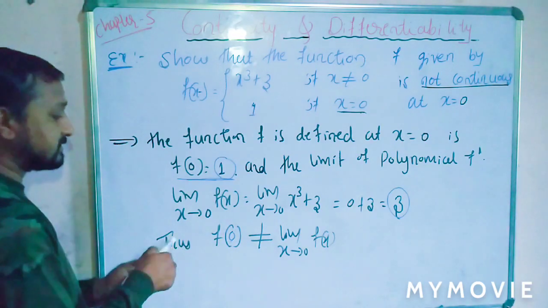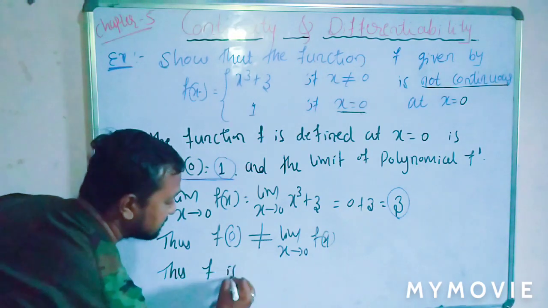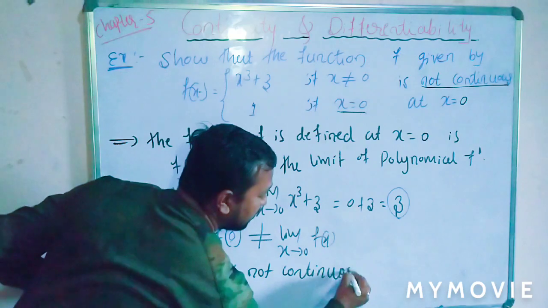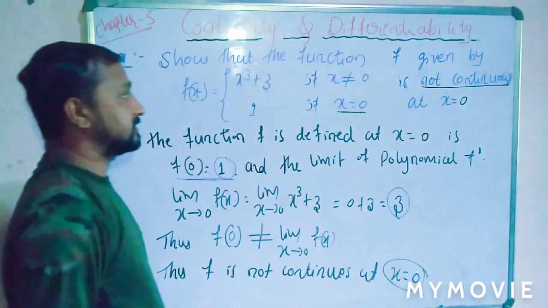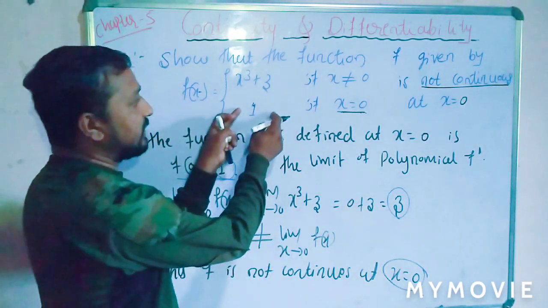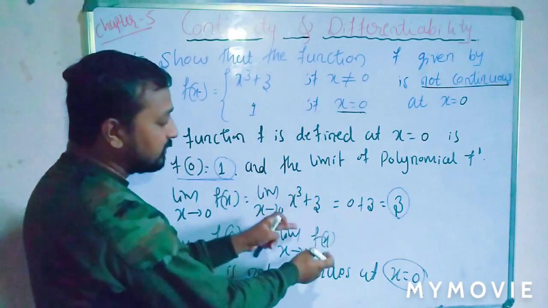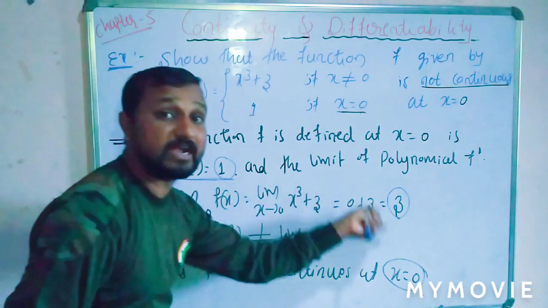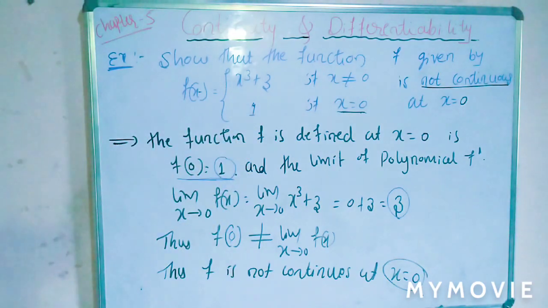Is that clear? Thus the function is not continuous. Thus f is not continuous at the particular point x is equal to 0. This is the showing of this example. The constant function is 1, and the limit function is the polynomial function. The constant function is not equal to the limit function. Thus the function is not continuous at that particular point only. Is that clear? Note this example, students. Okay.